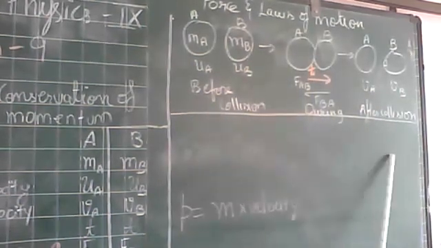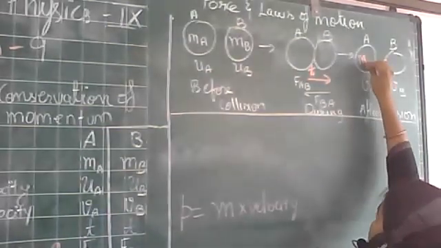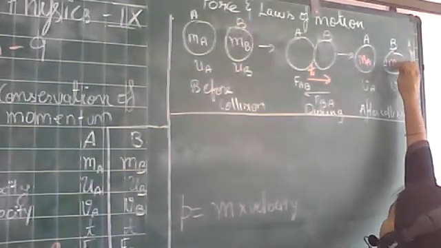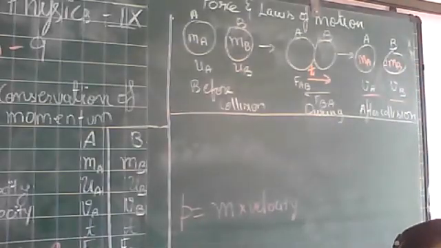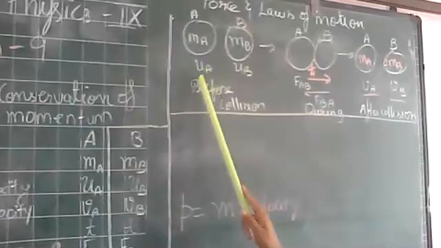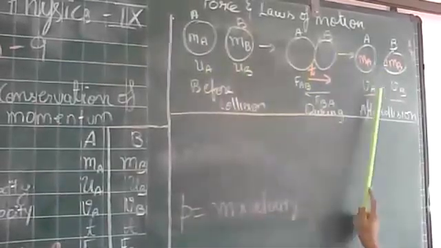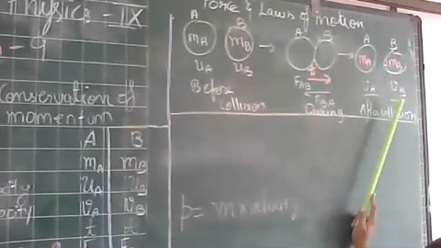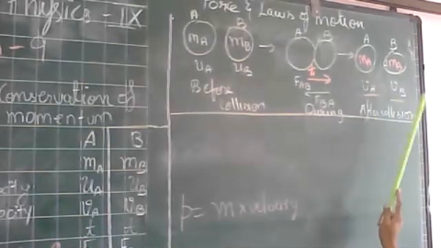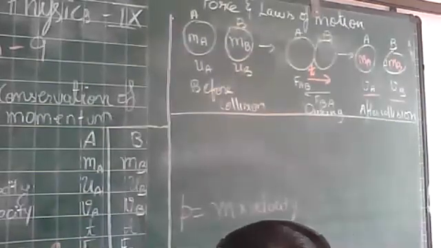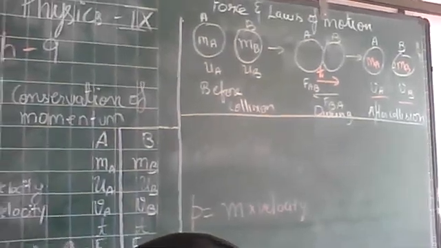Now after collision, the masses will remain the same. The mass will not change. This is MA, and the mass of object B is MB. But their velocities are changing. What was it earlier? Initial velocities UA, UB. Now after collision they are going to have their final velocities, that is VA and VB. So I hope the diagram is clear, right? Now we can proceed further.